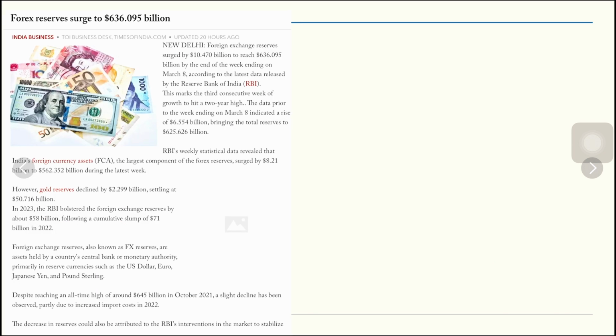Number three, forex exchange reserves. Those are surging to a record $636.095 billion. These surged by $10 billion at the end of the week ending March, and the Reserve Bank of India provides the data for this. This marks the third consecutive week of growth to hit a 2-year high. The data prior to that week was 6.554 billion, bringing it to $625.625 billion.